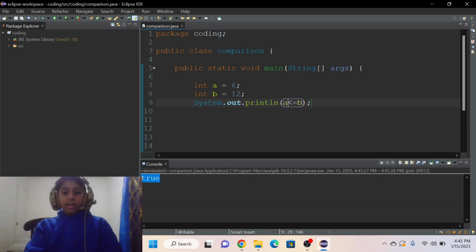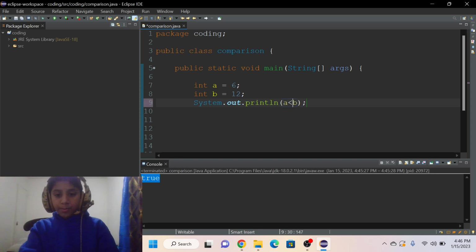That's because 6 is less than 12, right? So this condition becomes true, but 6 is equal to 12, that condition is completely false. When a condition is false, Java won't run it, but when a condition is true, Java will run it and give us the result true, but it will never print false when you write it like this.